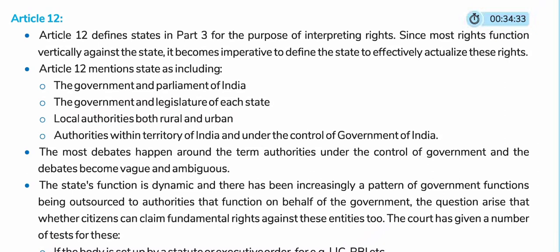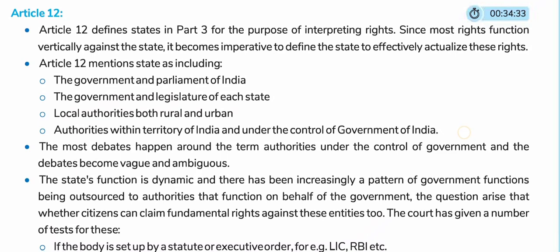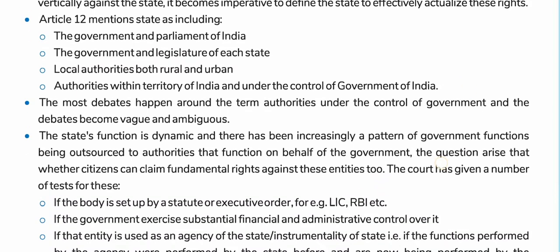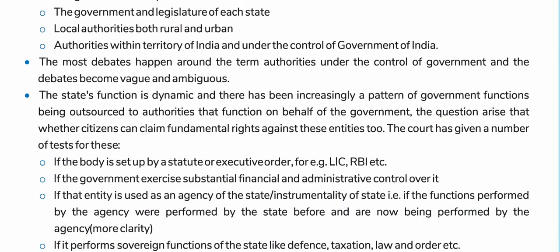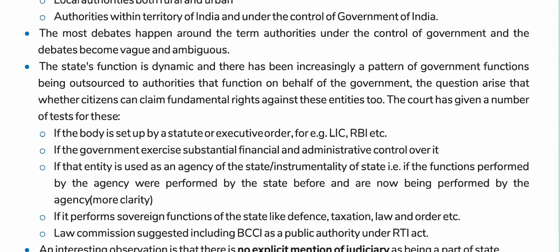Since most rights function vertically against the state, it becomes imperative to define the state to effectively actualize these rights. Article 12 mentions the state as including the government and Parliament of India, the government and legislature of each state, and local authorities, both rural and urban, and authorities within the territory of India and under the control of the government of India. Most debates happen around the term "authorities under the control of the government," and the debates become vague and ambiguous.